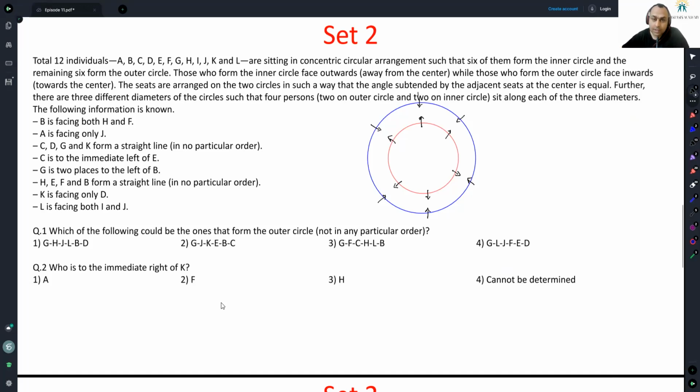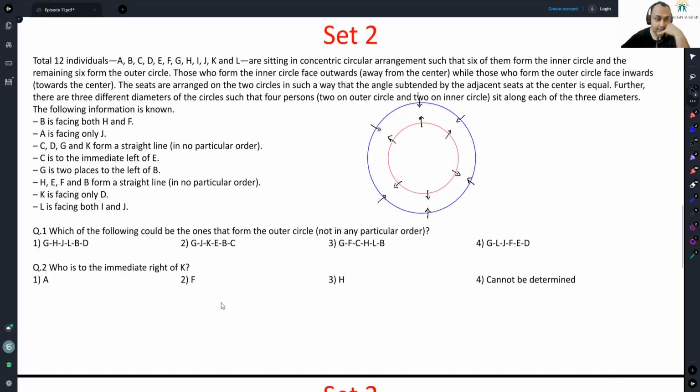Those who form the inner circle face outwards away from the center, while those who form outer circle face inwards towards the center. Okay, standard setup. The seats are arranged on 2 circles in such a way that the angle subtended by the adjacent seats at the center is equal. Basically, the seats are equispaced. Further, there are 3 different diameters of circles such that the 4 persons, 2 on the outer circle and 2 on the inner circle, sit along each of the 3 diameters. Equispaced seats is the precise same statement.